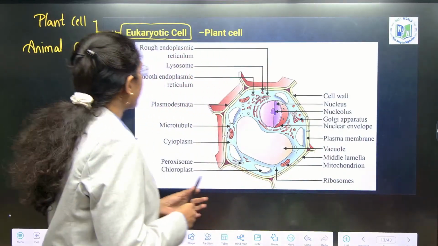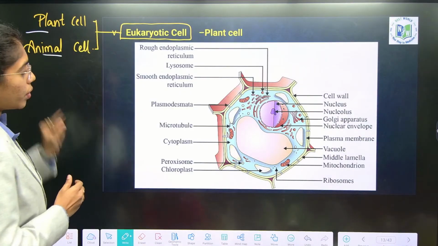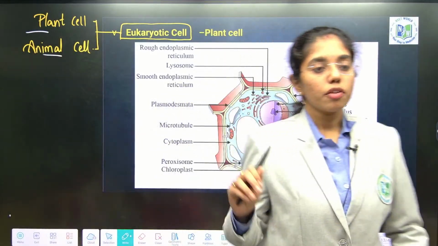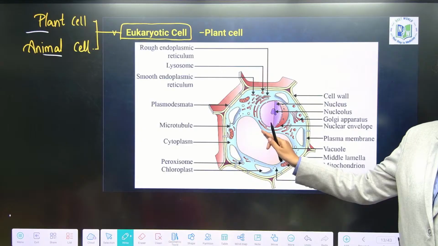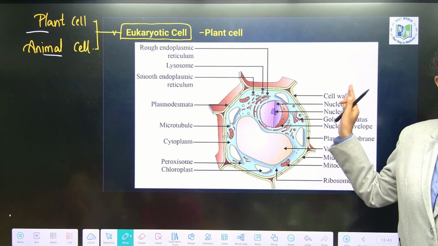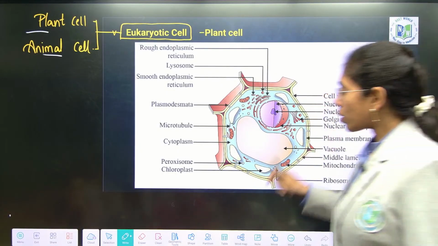Fine, right? Now look at the eukaryotic cell. We have two types of eukaryotic cells: one is the plant cell and the other is the animal cell. First, look into all the organelles and limiting boundaries, the outer boundary of the plant cell, and then the animal cell, and then we will go on to the differences between the plant cell and animal cell. Look at here firstly,